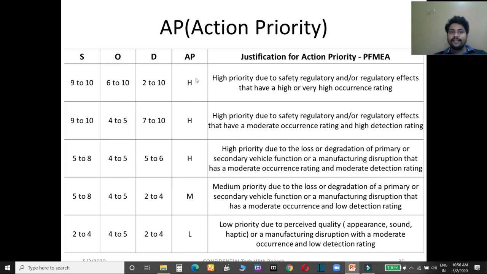This is high priority due to safety and regulatory effects that have a high or very high occurrence rating.